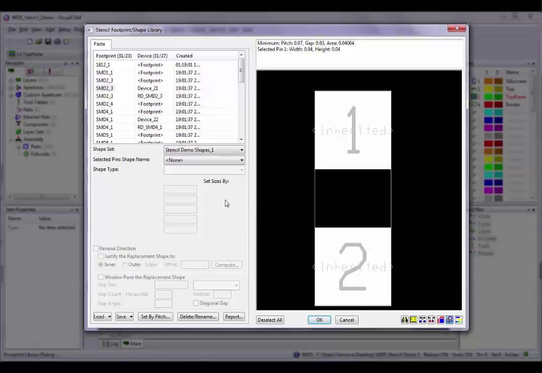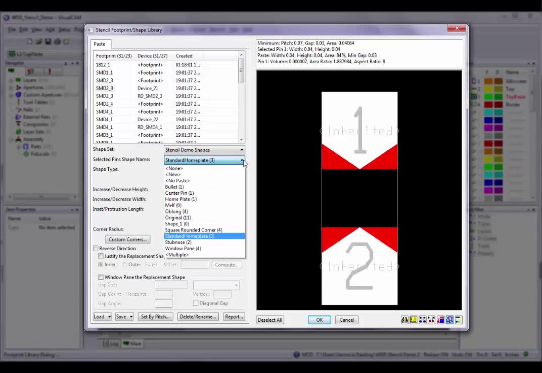If you notice that none of these controls are active yet, it is because you need to select at least one pin first in the preview window. Also note that the controls will change their meaning based on the selected shape type or other settings. Once your pins are selected here, the first control on the left, Selected Pin Shape Name, becomes active. Selected Pin Shape Name is where you define the shape or change the shape assigned to the selected pins. You have the choice of selecting a shape name already created in your library, selecting New to create a new shape, or to leave it set as None. If there is more than one shape within the selected pins, the multiple shape will be automatically set.